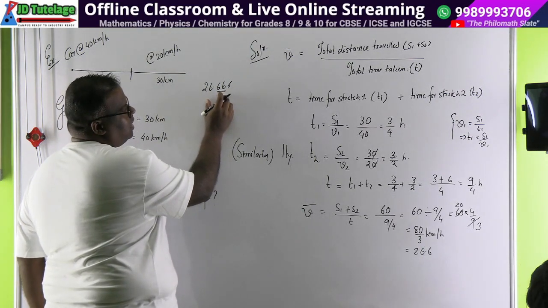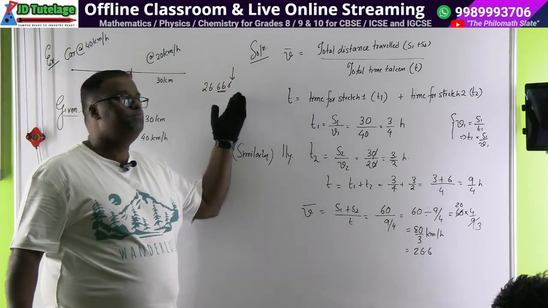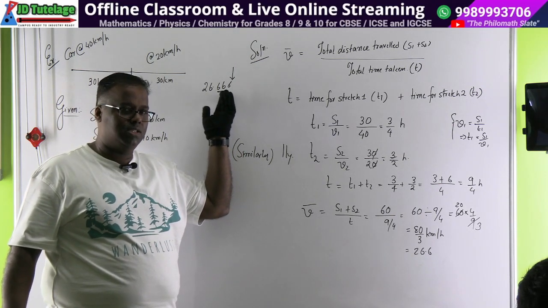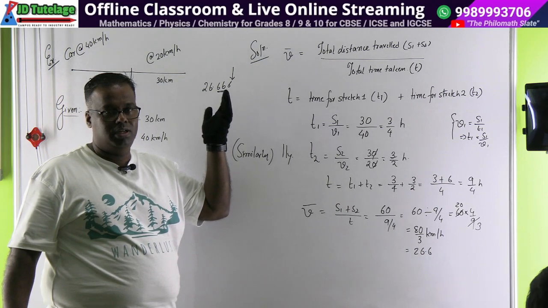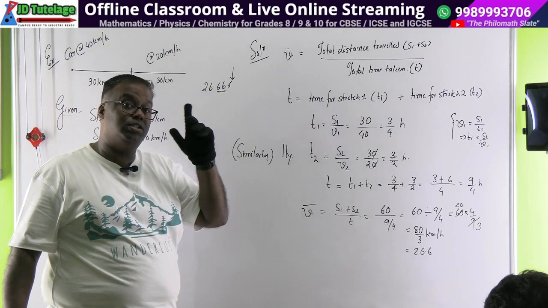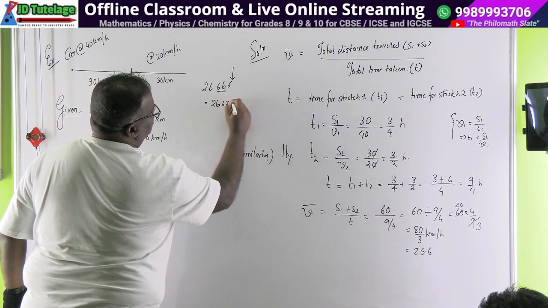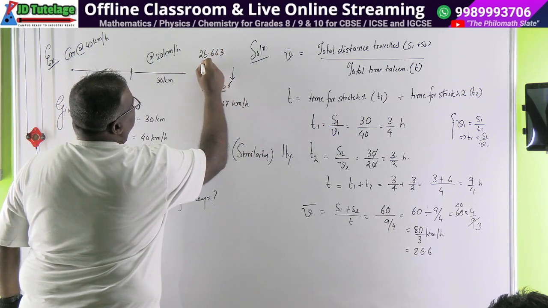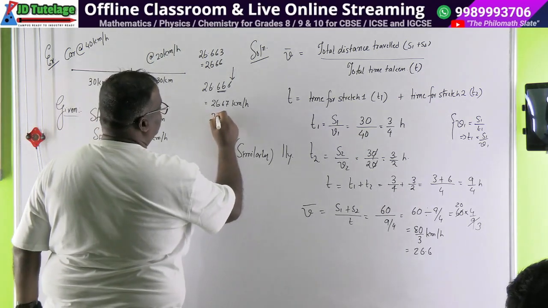Listen, understand this technique. When you round to 2 decimal places, the third number is your decider. If the third number is 5 or more than 5, increment the value of the second one. But when you go to higher classes, there is also a clause. If it is more than 5, we increment it. If it is less than 5, we don't do anything. If it is equal to 5, then there is a clause. This you will learn in class 11. This number will become 26.67 kilometer per hour. If it was 26.663, then you will retain the answer as 26.66. Have you understood? So what about 5?